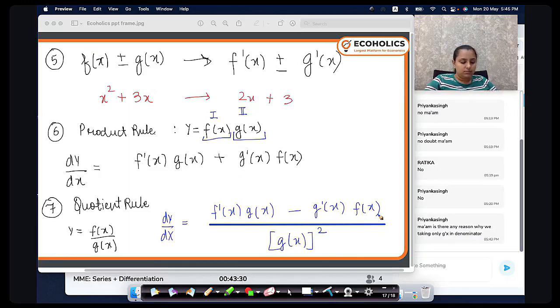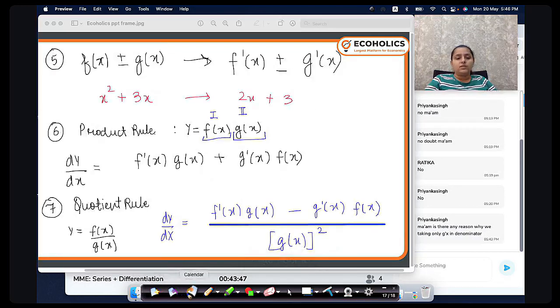ठीक है? All right. Clear? This is question 2.